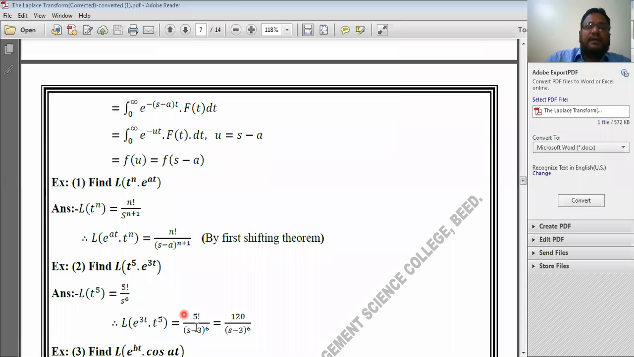Okay. Now again, by using the first shifting theorem, Laplace transform of e to the power 3t into that function t to the power 5 is equal to, now see this result, you only have to replace s by s minus a. Factorial 5 stays as it is. Now s minus a is here s minus 3, therefore s minus 3 raised to 6. Factorial 5 means 1 into 2 into 3 into 4 into 5. If you multiply this, you get the result 120 divided by s minus 3 raised to 6.